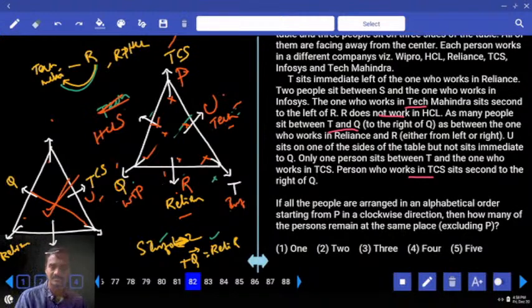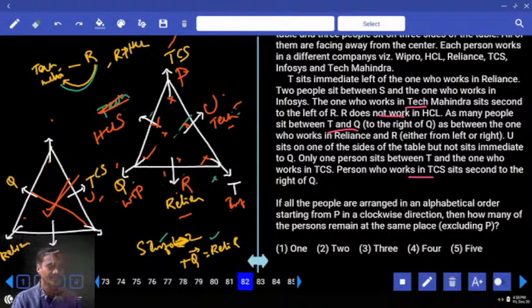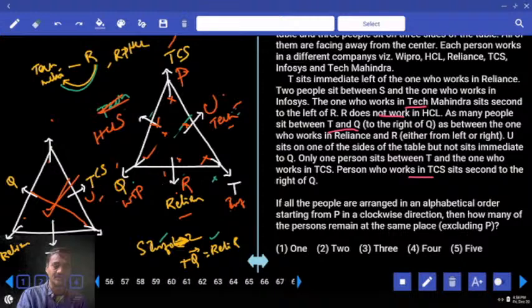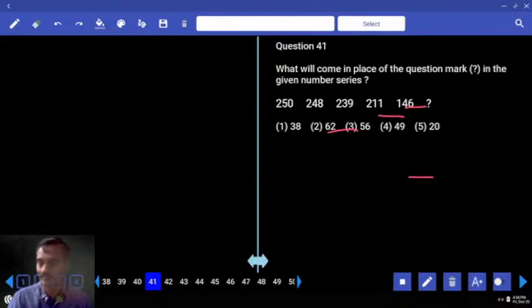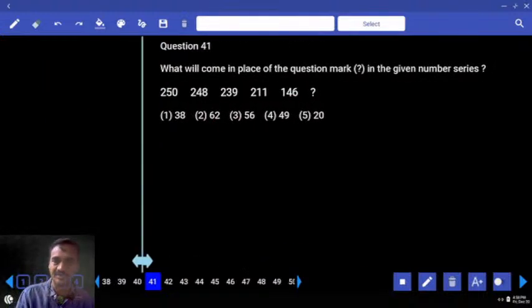Then, my next one, number series. Now in this number series, what is the information we have? Questions 41 to 45. Now in this 41 to 45, 250 and 248, the difference is how much? 2.